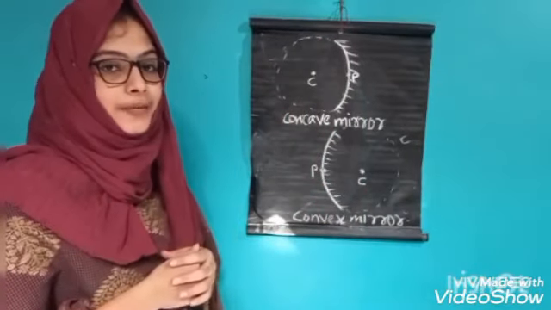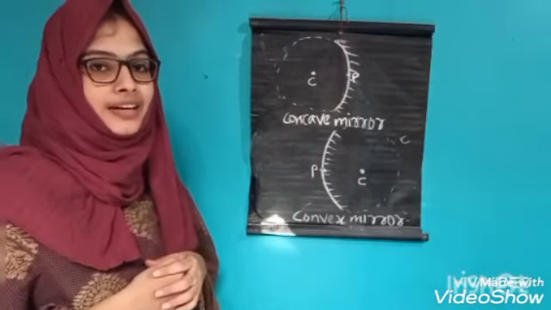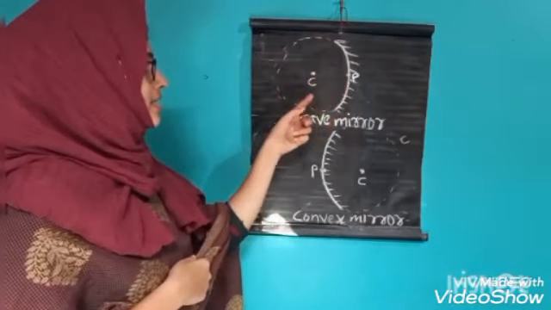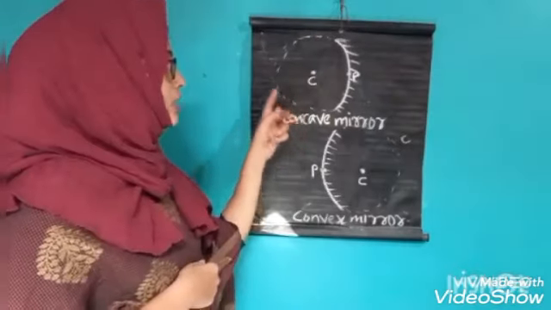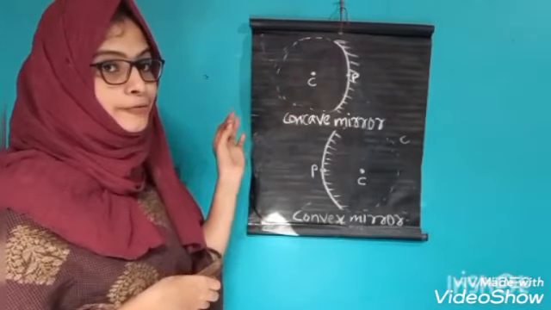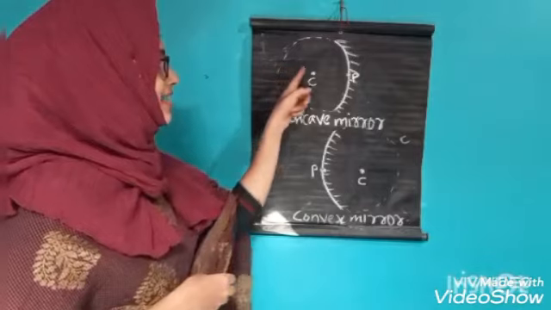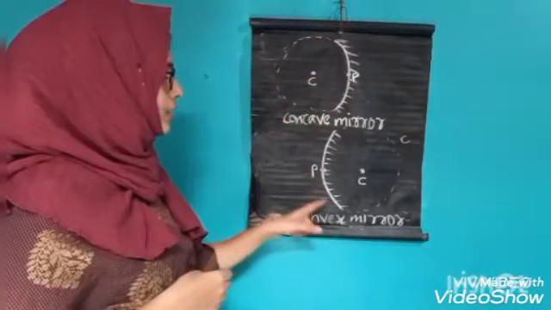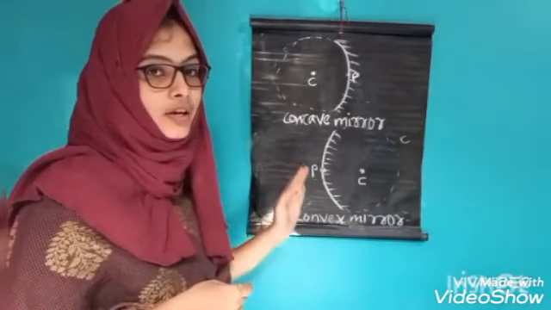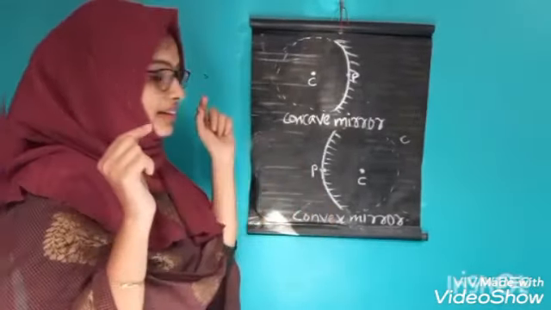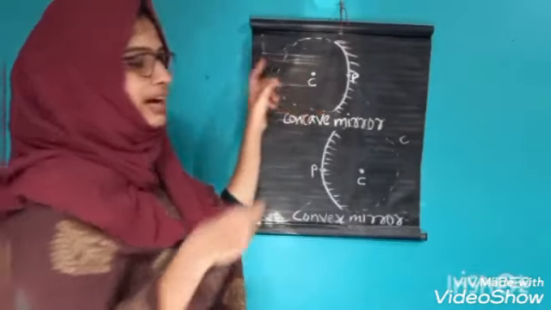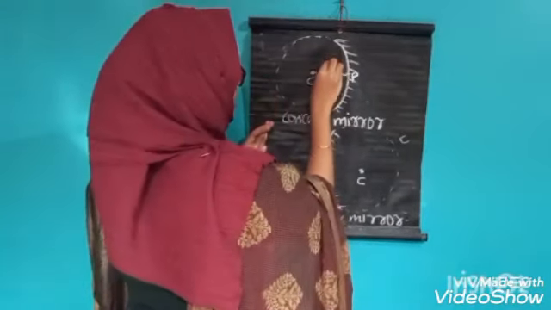And the next one is radius of curvature. What is radius of curvature? I already told you this concave mirror is formed from a sphere. So the radius of curvature is the radius of this sphere. This concave mirror and convex mirror are a part of a sphere and the radius of that sphere is called radius of curvature.